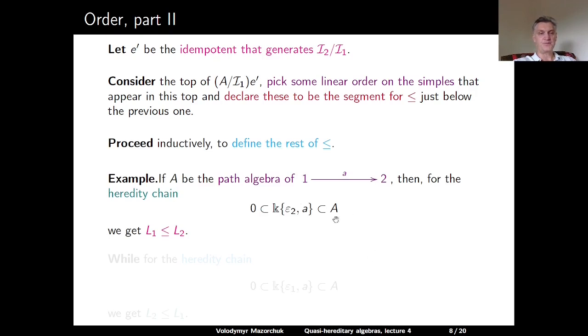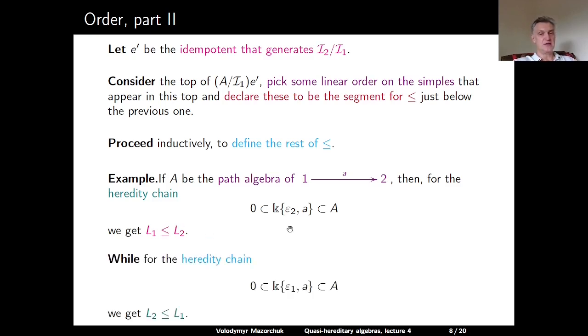So for example, we have seen that the path algebra A of the quiver, which has two vertices 1 and 2 and an arrow from 1 to 2, is quasi-hereditary for the heredity chain which starts with 0, and then goes to the ideal generated by epsilon 2, and then goes to A. So the starting ideal is the one generated by epsilon 2, which means that the simple module L2, which corresponds to epsilon 2, will be the highest element with respect to this order, and the simple module L1 will be smaller than L2.